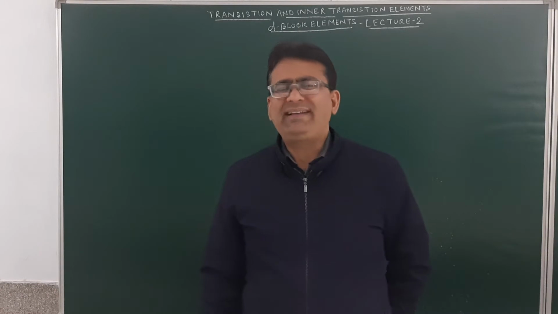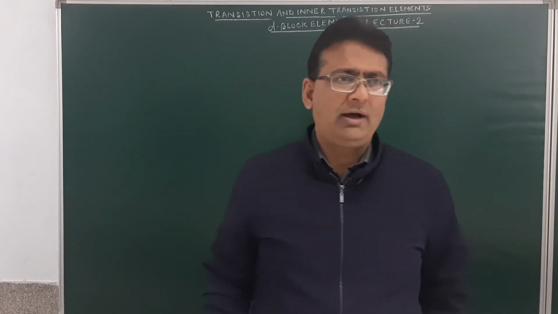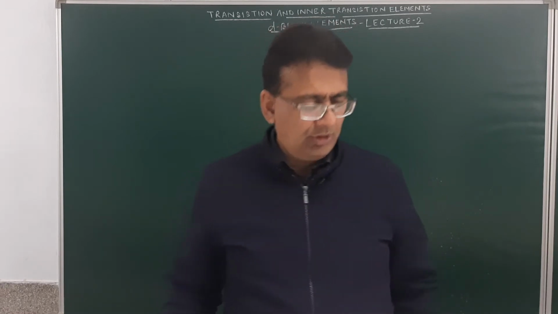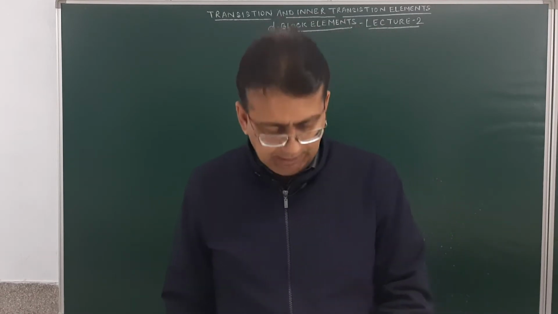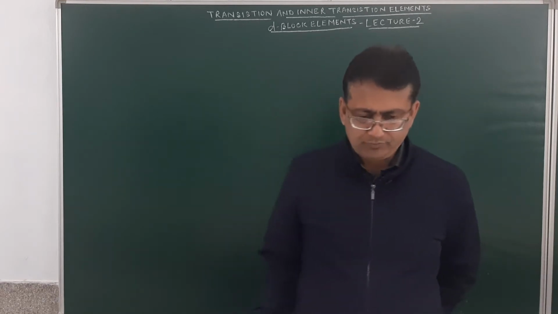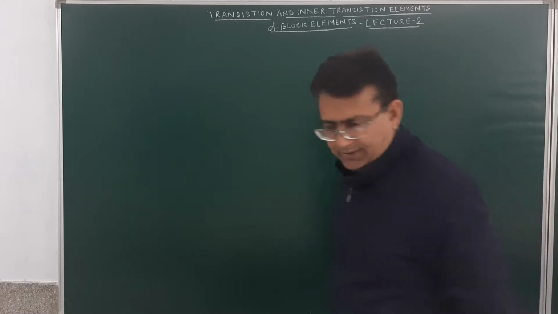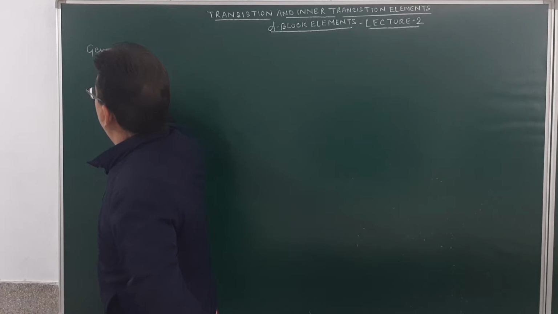Now, when we were discussing the general characteristics of d block elements, we discussed the general electronic configuration, the atomic radii and the ionic radii, the atomic volume and the density along with the metallic character. Now students, today we will start with another general characteristic, and that will be the ionization enthalpy.